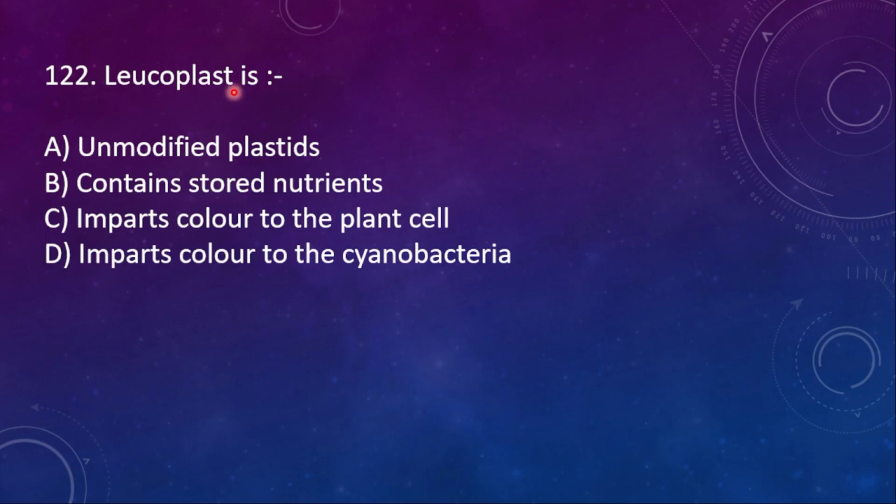122. Leucoplast is: A, an unmodified plastid; B, contains stored nutrients; C, imparts colors to the plant cell; D, imparts colors to the cyanobacteria. So here the right option is, contains what? Stored nutrients. Just keep in mind CCL: chloroplast, chromoplast, leucoplast. Chloroplast is for photosynthesis, chromoplast is for pigmentation, and then leucoplast is for storage.